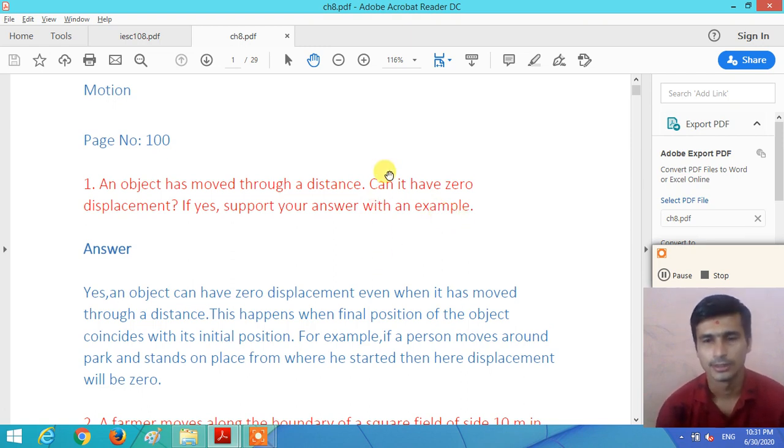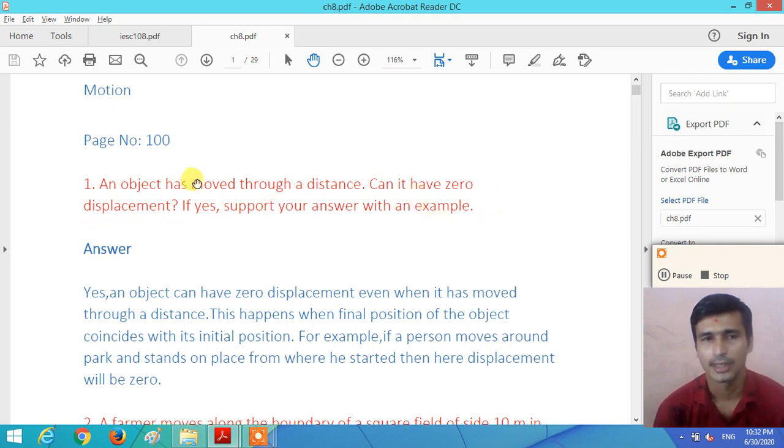So here, dear student, you know what the distance covered by the object and the displacement are. We are more focused on the displacement. What do you mean by displacement? The displacement is the shortest distance between the final position and the initial position. The difference between the final position and the initial position is the displacement.